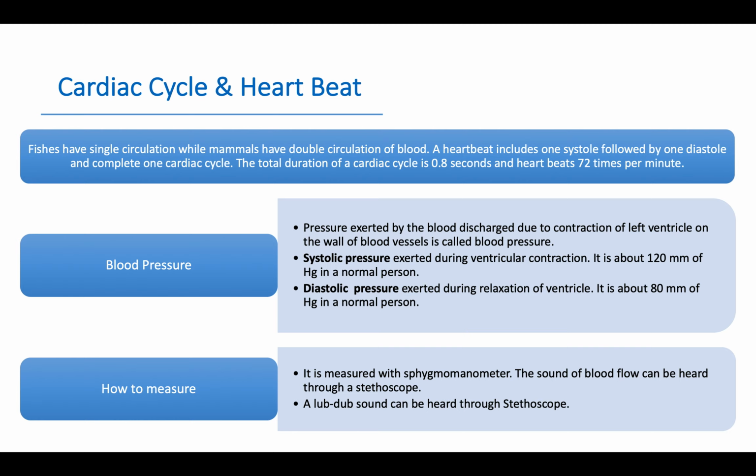How to measure blood pressure? Blood pressure is measured with an instrument called a sphygmomanometer. The sound of blood flow can be heard through a stethoscope. A lub-dub sound can be heard through the stethoscope.